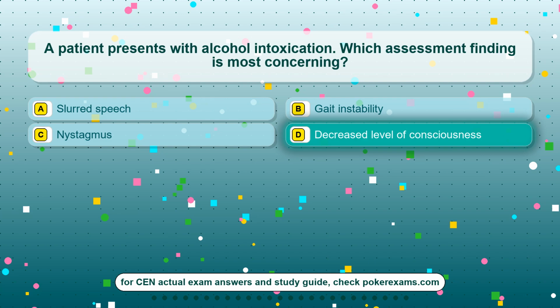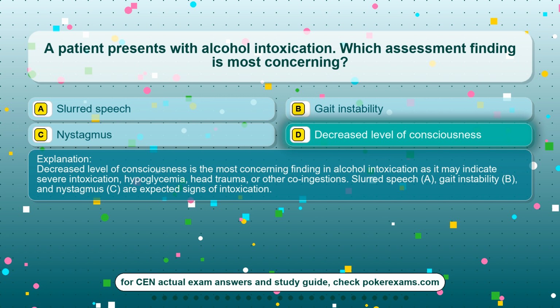The correct answer is option D, decreased level of consciousness. Decreased level of consciousness is the most concerning finding in alcohol intoxication as it may indicate severe intoxication, hypoglycemia, head trauma, or other co-ingestions. Slurred speech, A, gait instability, B, and nystagmus, C, are expected signs of intoxication.